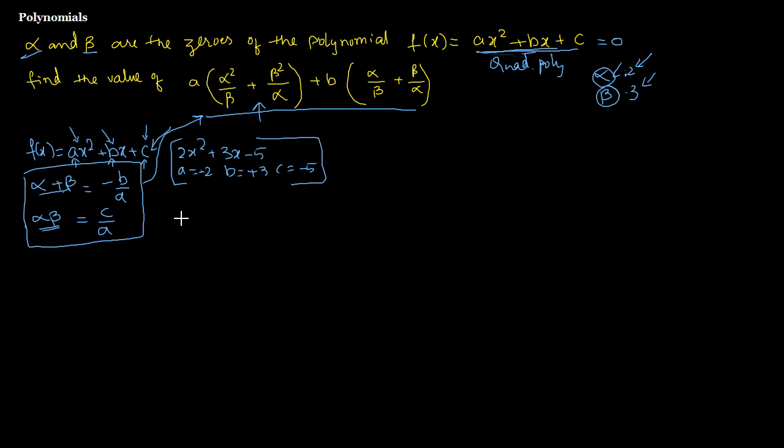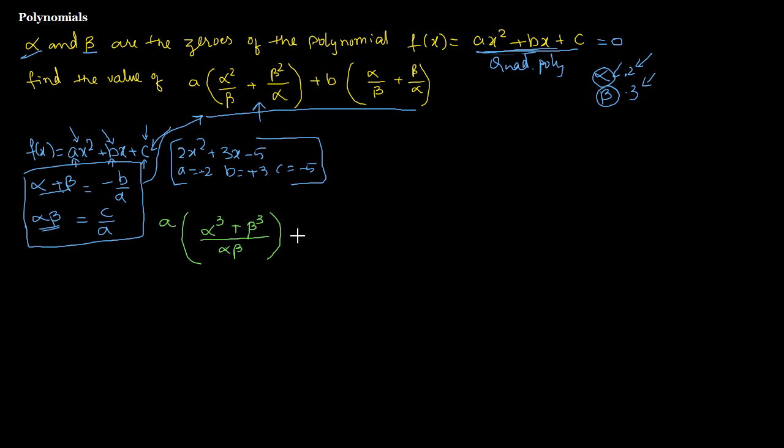Alpha, let me keep a as is. Inside that bracket, let's just take LCM, alpha and beta. Those two are the LCM. So if beta is there, I need to multiply with that, which is going to become alpha cube, and alpha is there, this will become beta cube.